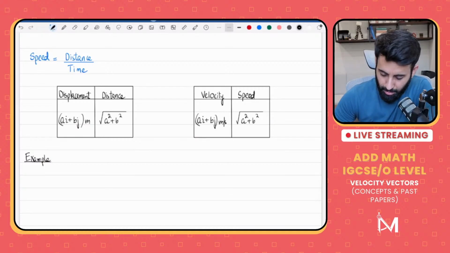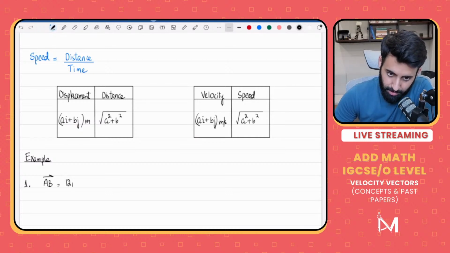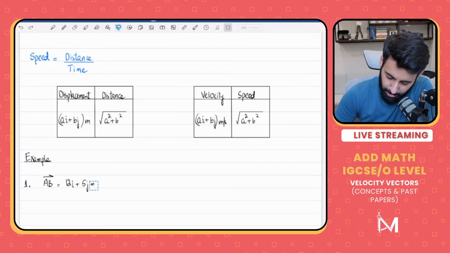All right. Now, let's suppose you have AB, which is equal to 12i plus 5j meters. And what you're supposed to do is find out the distance from AB. So the question is: find the distance AB.